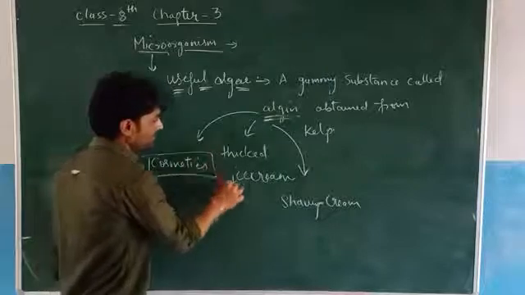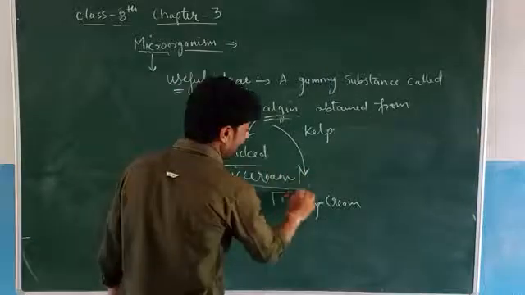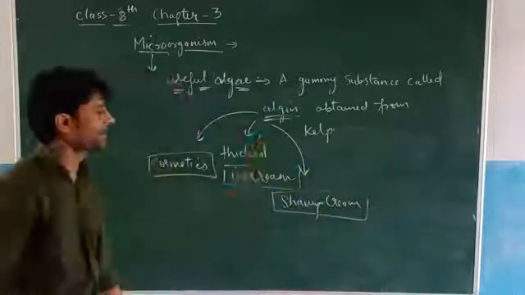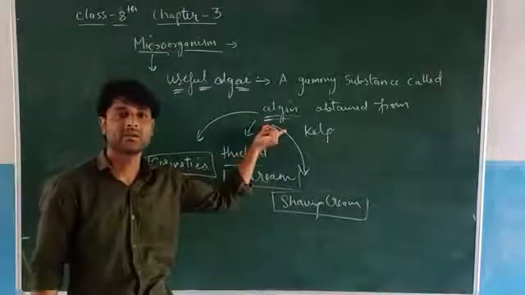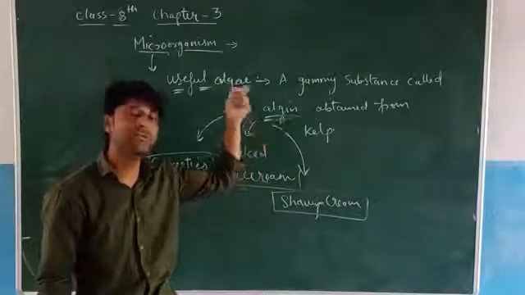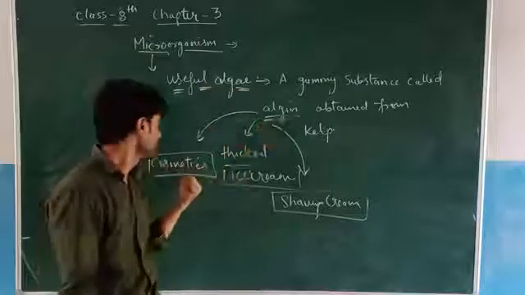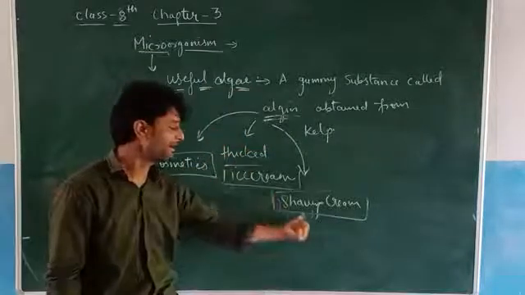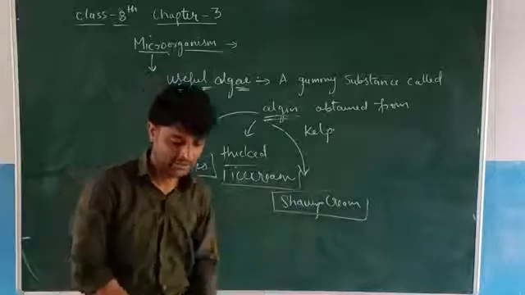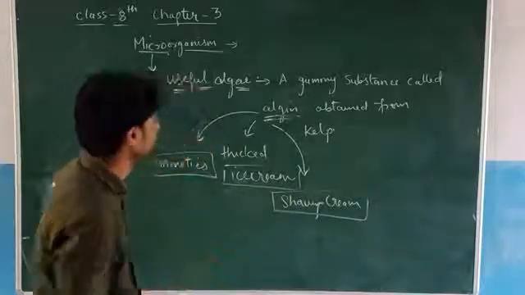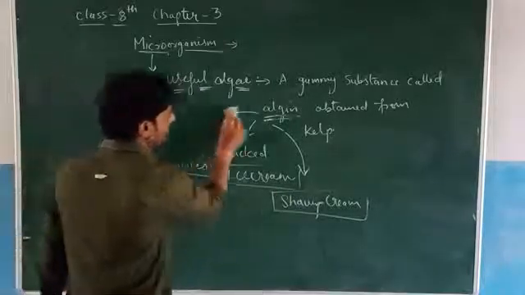Clear? So three important products contain algin. Algin is the substance obtained from the algae, and it is used in cosmetics, ice cream, and shaving cream. Clear? This is one usefulness of algae.